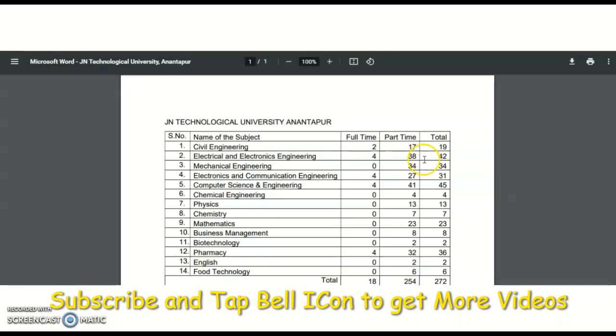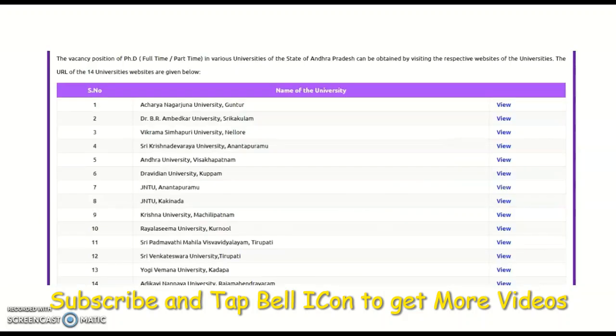Fine. So these are the different universities, and if you want to see the university-wise vacancies, then just click on that view and you will be directed to here. So for full time, how many vacancies are there, and for part time, how many vacancies are there in the respective universities.